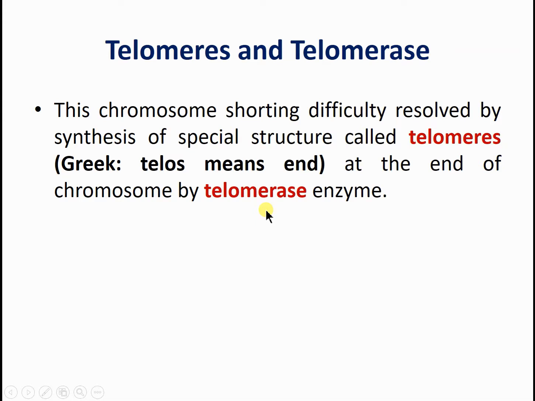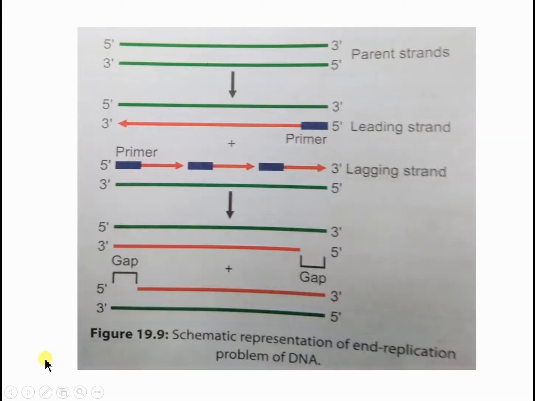What will the enzyme do? It will add certain nucleotides at both 3 prime ends. So here the RNA primer is synthesized, then DNA polymerase starts to work, and it will complete the DNA synthesis up to this point. So this DNA can be copied into the daughter cell. This problem is resolved.